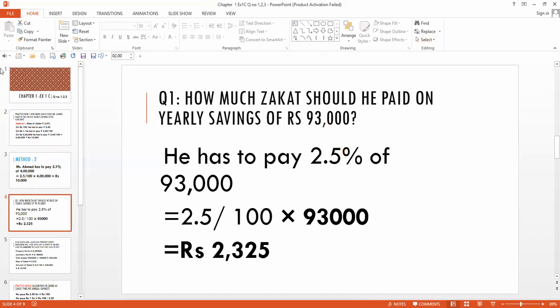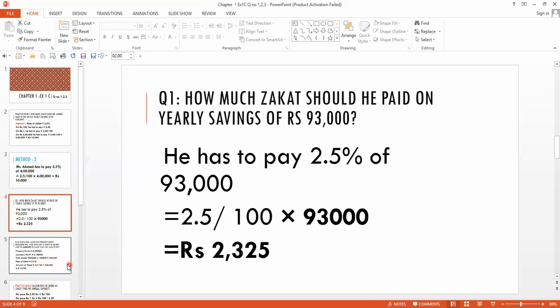So I have to use the formula method. He has to pay 2.5% of 93,000. Use the formula. What is the meaning of this sign percentage? Out of 100. Simply multiply it by this 93,000. You will get your answer. Yeah, what is the answer? 2,325. So if you have 93,000 savings, you just have zakat of 2,325. Clear? Now we have to come to the next.